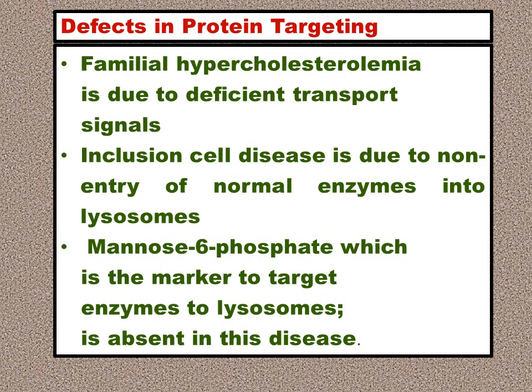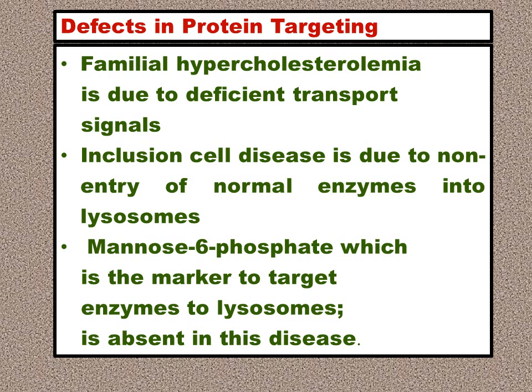Then there is familial hypercholesterolemia, which is also a defect due to deficient transport signals. That is one condition, familial hypercholesterolemia, a defect in the transport signals of the protein concerned. Then inclusion cell disease. It is due to the non-entry of the required enzyme into the lysosomes. So mannose-6 phosphate, which is the marker to target the enzyme to the lysosomes, is absent in this disease.